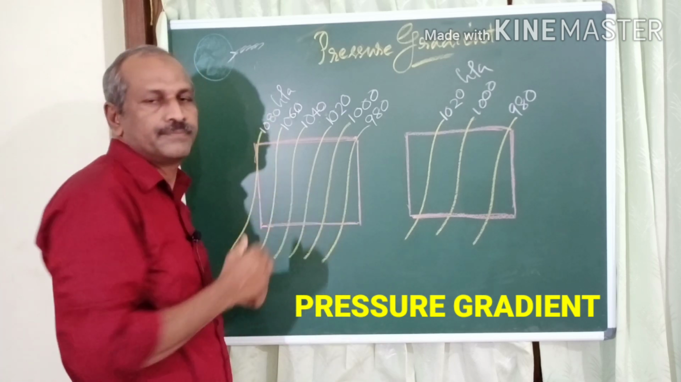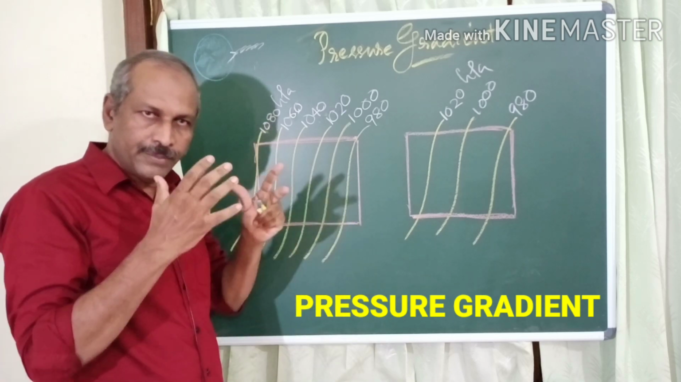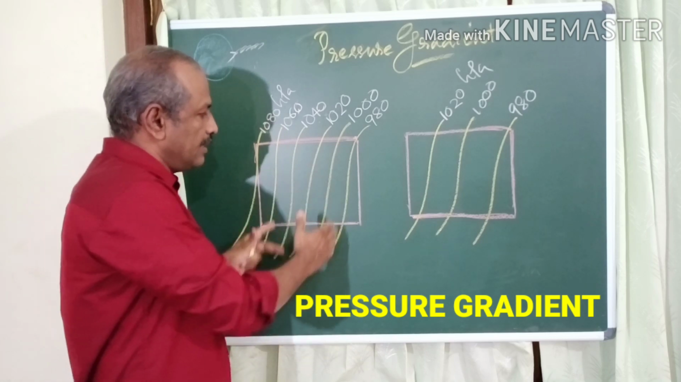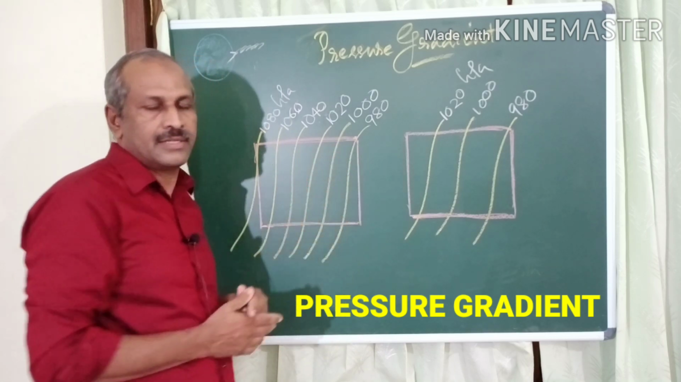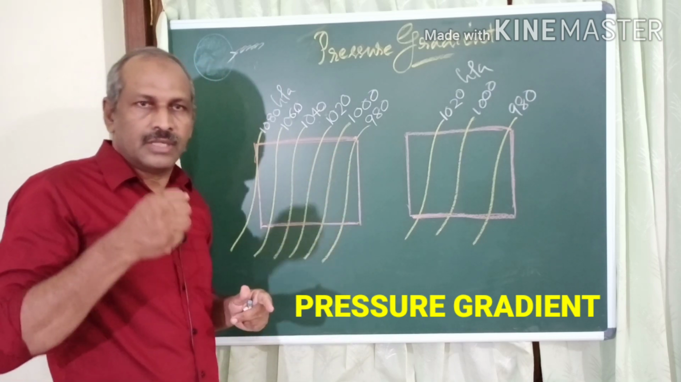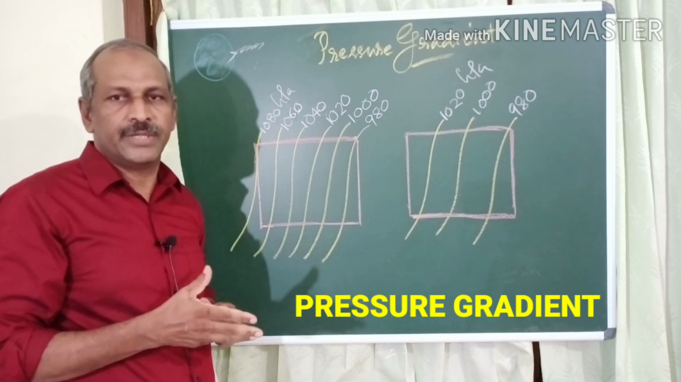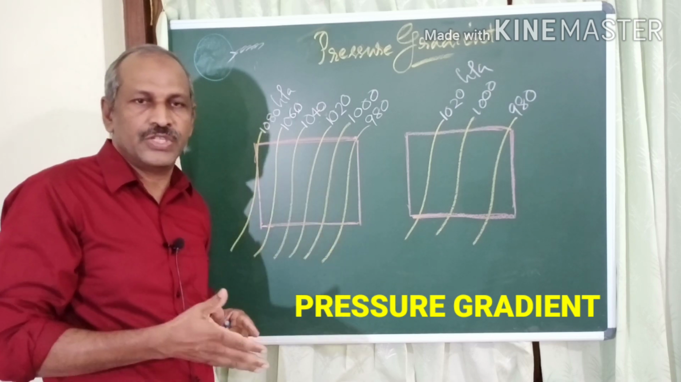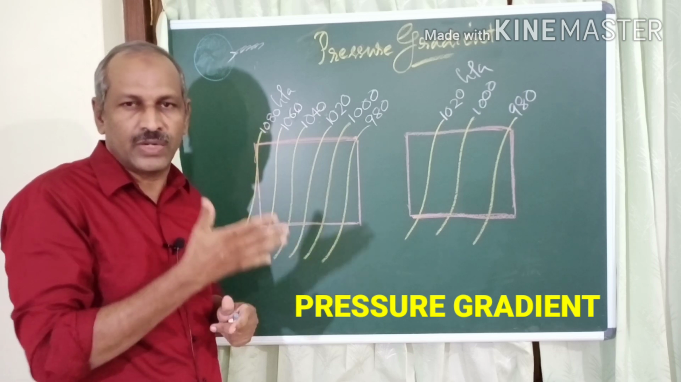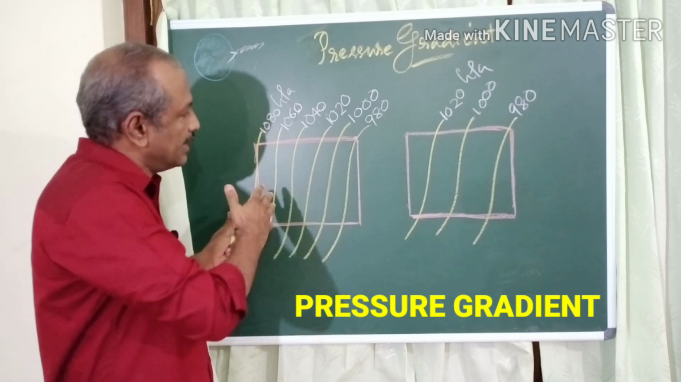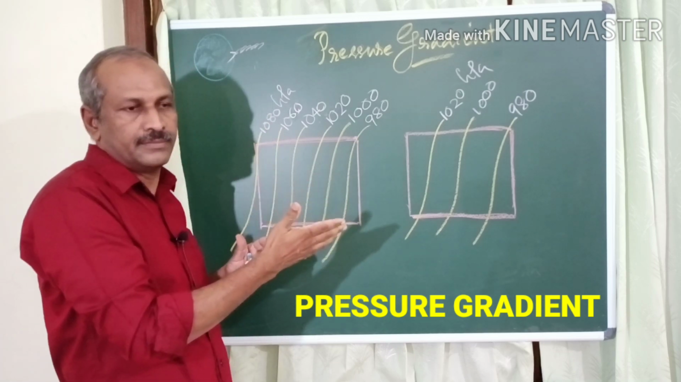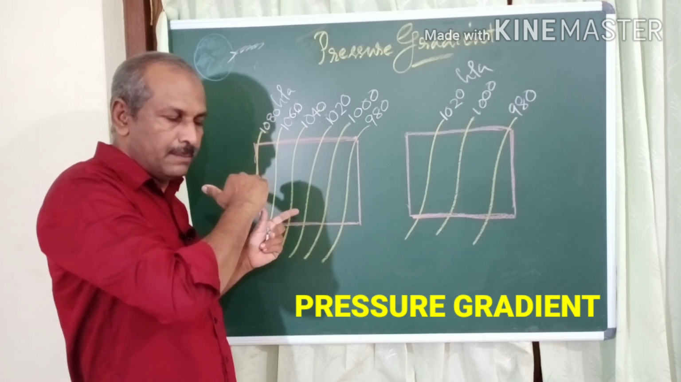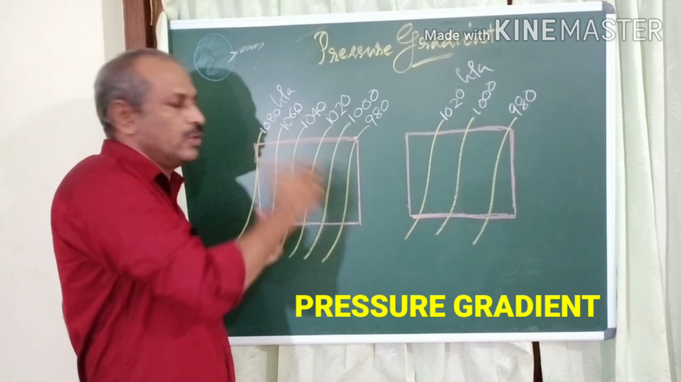Here, picture A. So the greater the pressure difference within a given horizontal distance, the stronger would be the wind, because the pressure gradient is very high here. Pressure gradient is steeper here. We know that air will always blow from high pressure to low pressure.